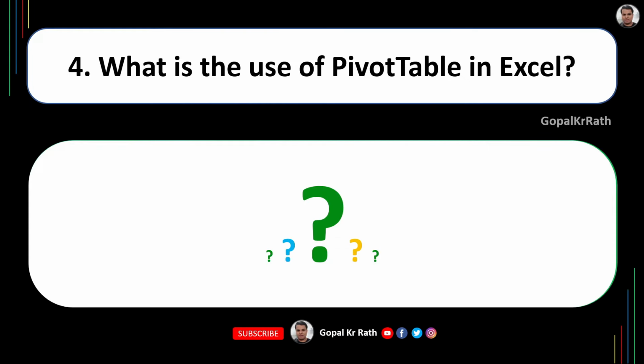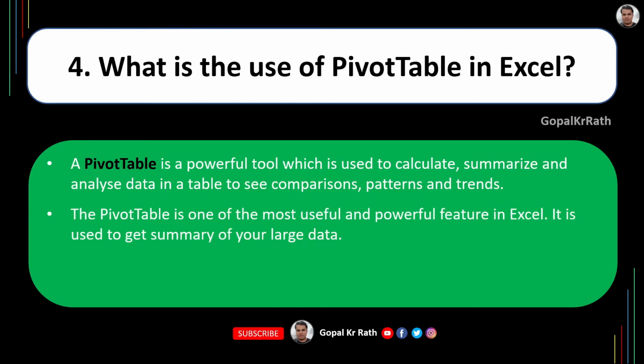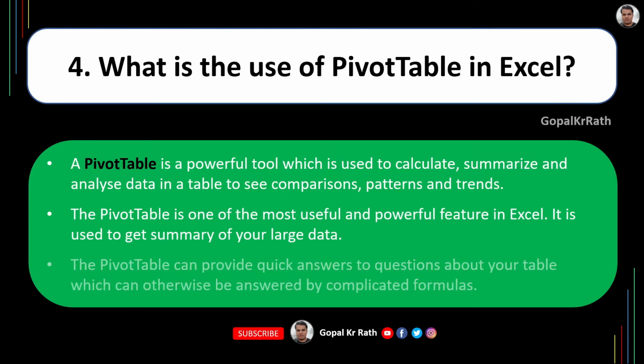What is the use of pivot table in Excel? A pivot table is a powerful tool which is used to calculate, summarize, and analyze data in a table to see comparisons, patterns, and trends. The pivot table is one of the most useful and powerful features in Excel. It is used to get a summary of your large data. The pivot table can provide quick answers to questions about your table which can otherwise be answered by complicated formulas.